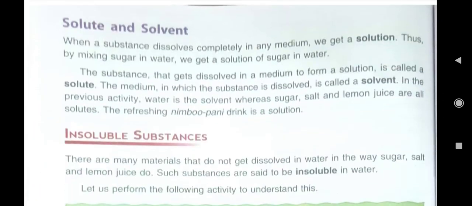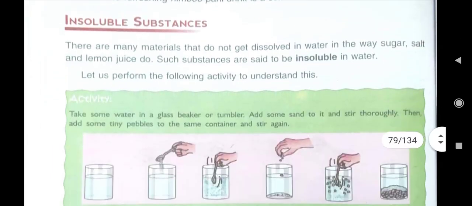Then solute, you must be knowing, the substance that gets dissolved in a medium to form a solution is called solute, and the medium in which the substance is dissolved is called solvent, and the mixture of solute and solvent is solution.